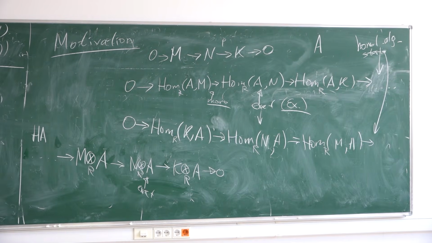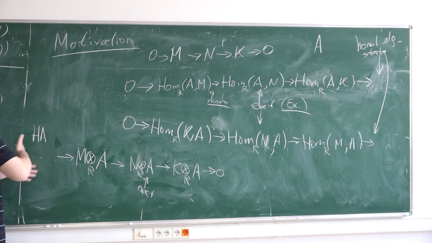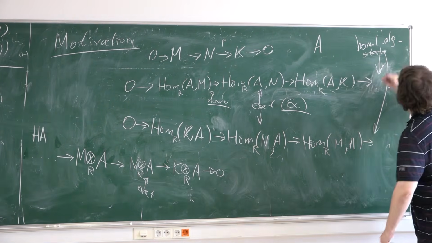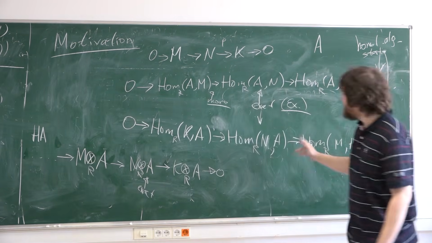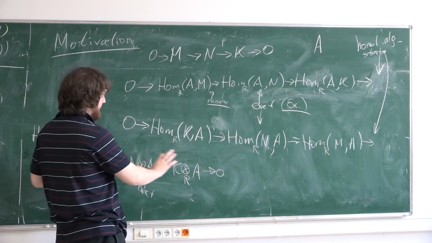This is the motivation: what we need to do to obtain a continuation of this exact sequence to the left here and to the right here. This is the motivation for homological algebra considerations. Please try to check this, at least for Hom, if it's not obvious with the tensor product.